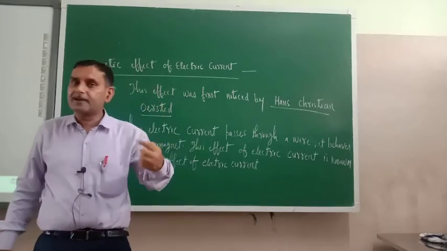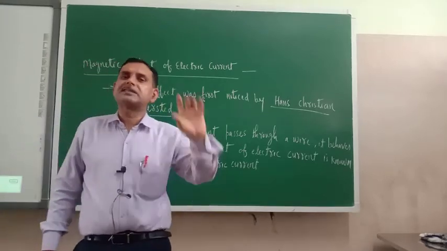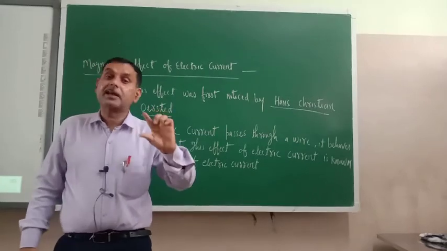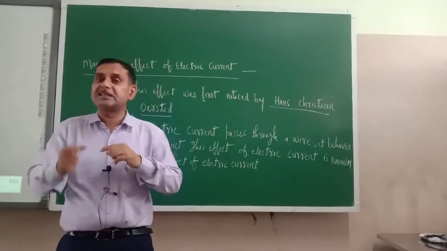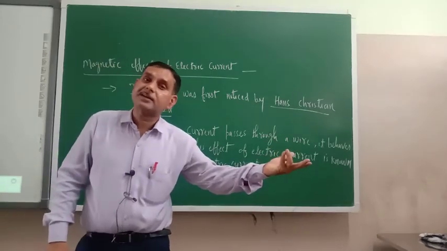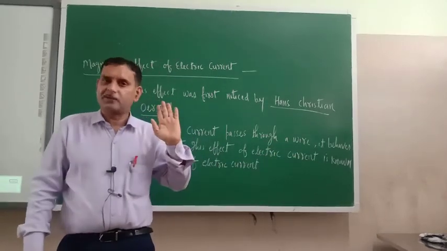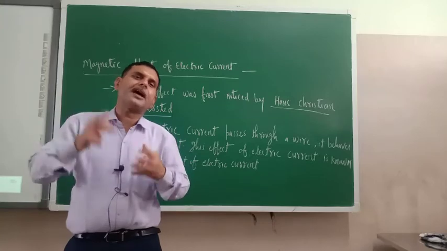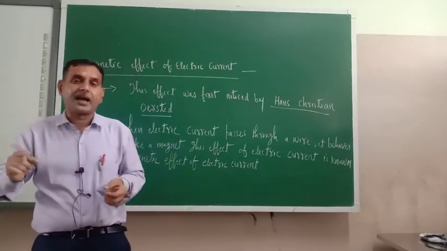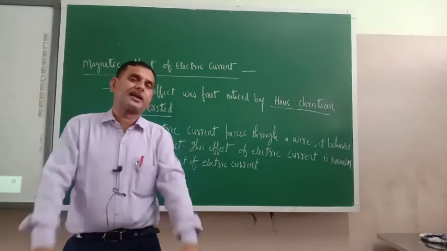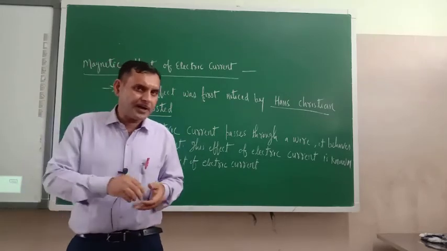It means the electric current which is supplied through the conductor, that wire, is also producing an effect equal to the magnet effect. That is only the magnetic effect. You can do this activity at your home also. You should only have wire and a source of current, that is a battery. Are you getting my point or not?